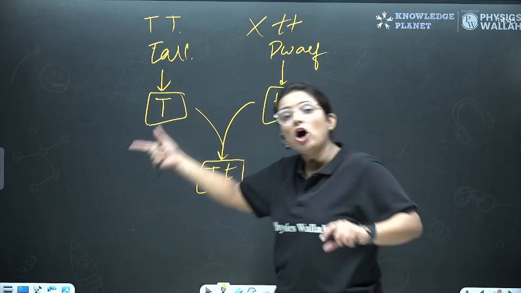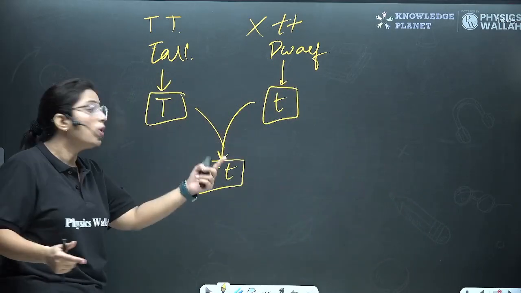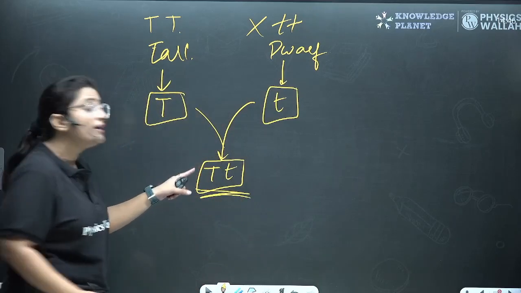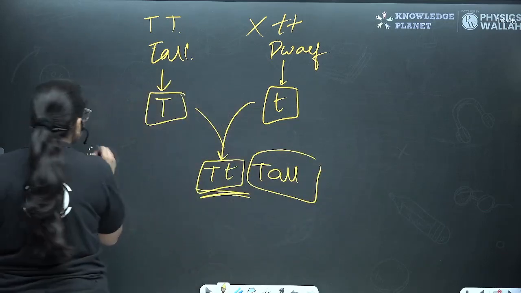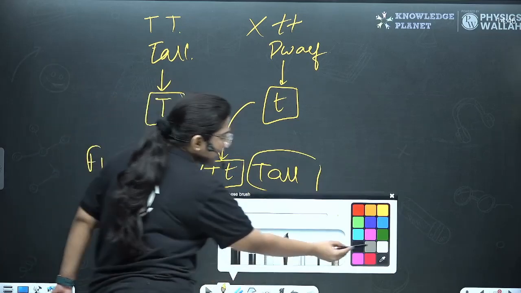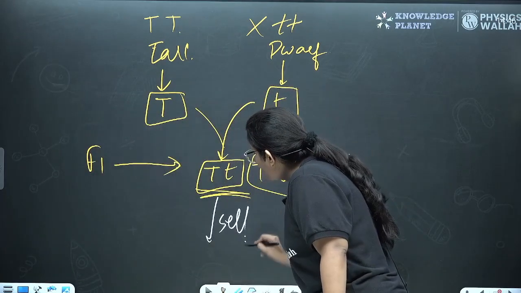But when the tall is mated with the dwarf, what will happen? They will form this. But since it has a dominant allele, this would be a tall plant. And this is your first filial generation. But then he didn't stop there, right? So what happened? He selfed it. After selfing, what did he get?